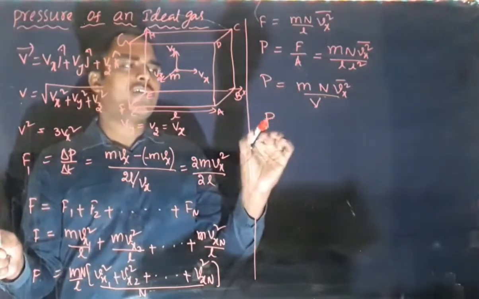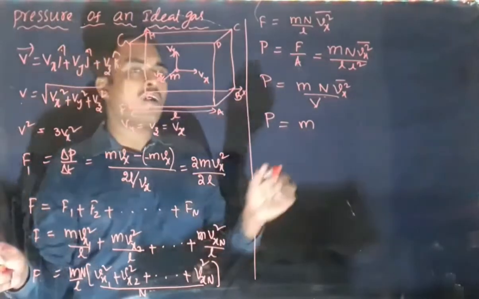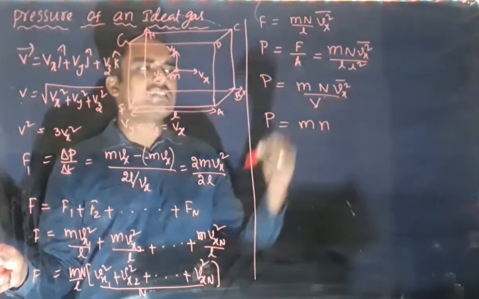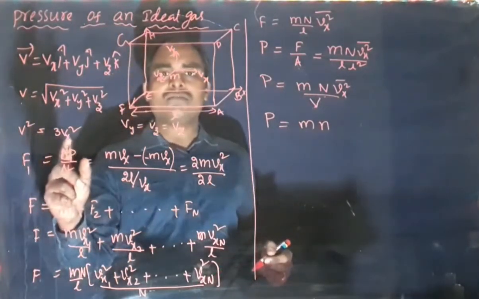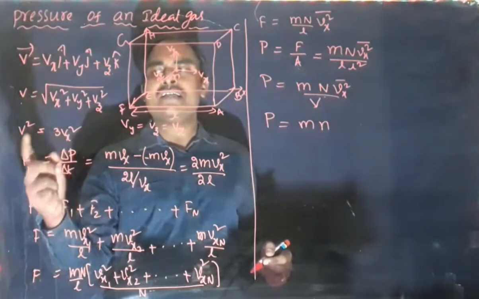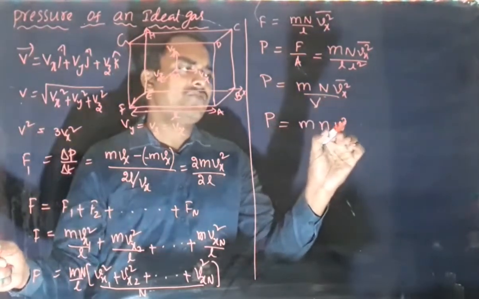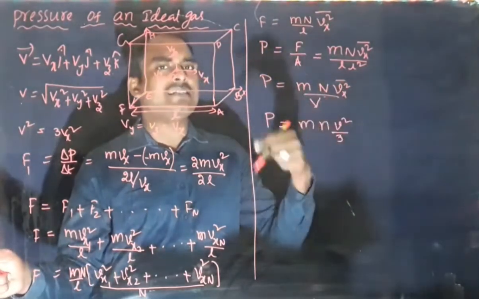So finally we can write m into N by V. Let us take small n into Vx square bar. Here we got v square equal to 3 Vx square. So Vx square can be written as v square by 3. But it is Vx square bar; the bar indicates it is an average value.